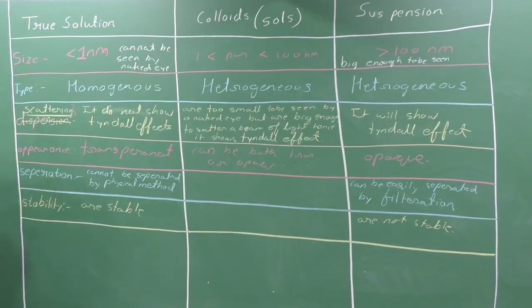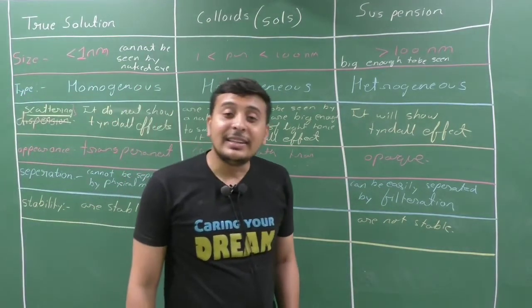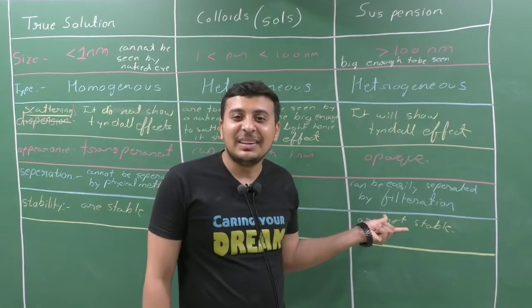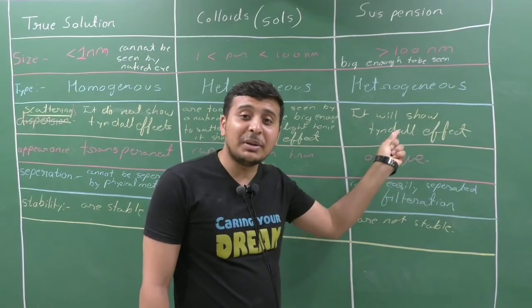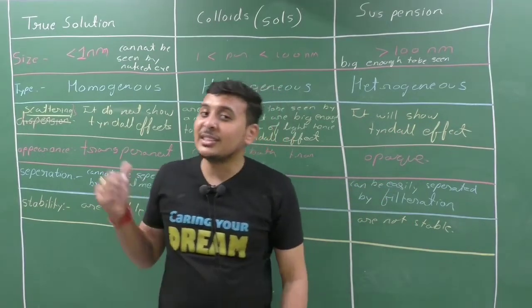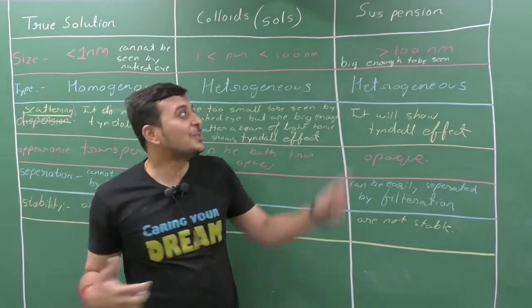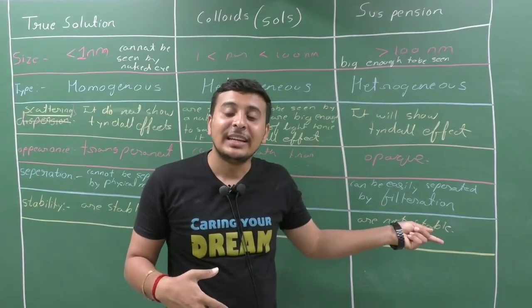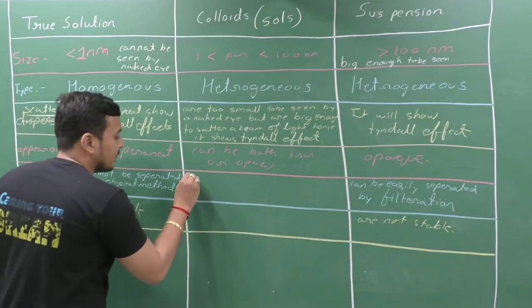Now separation. Clear? It doesn't mean it can be easily separated by filtration, because the particles are smaller than the suspension. Cannot be separated by filtration. And it also doesn't mean that it cannot be separated. It has a mixed property of true solution as well as suspension. It means it cannot be separated by filtration.